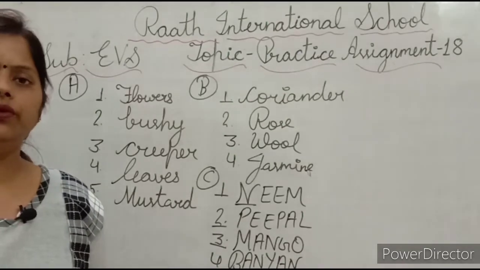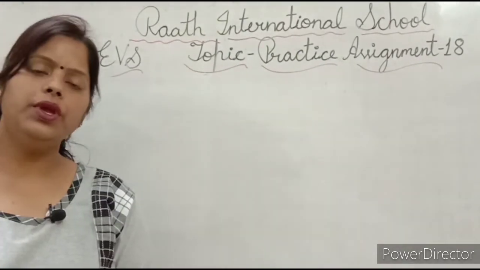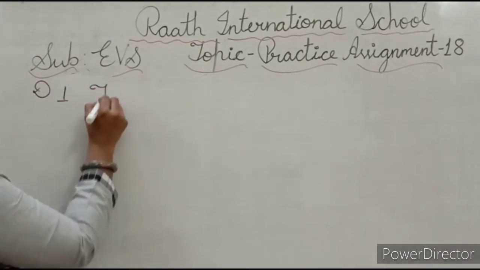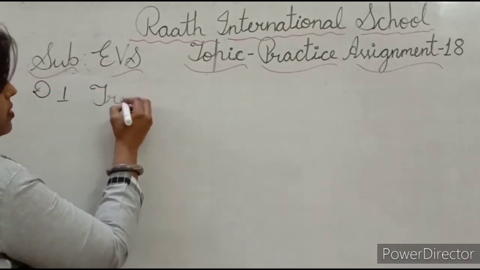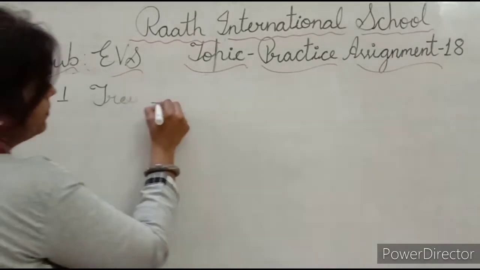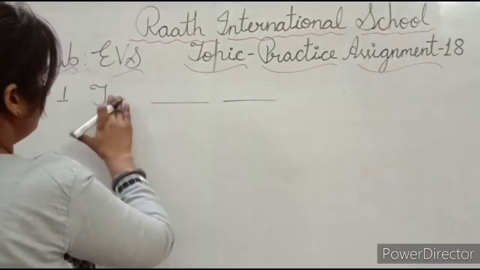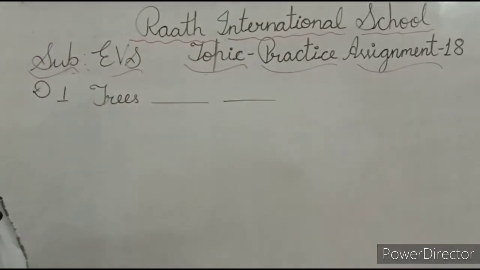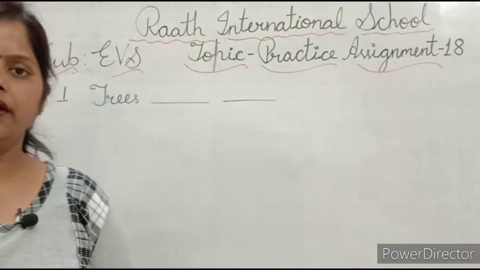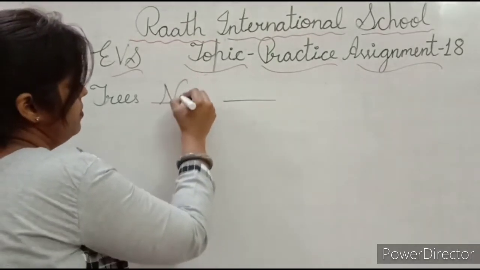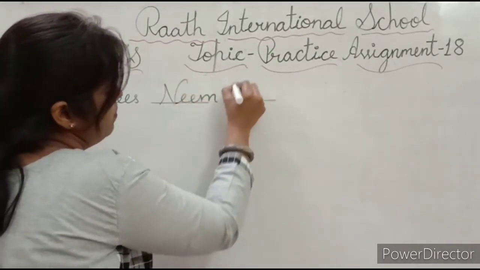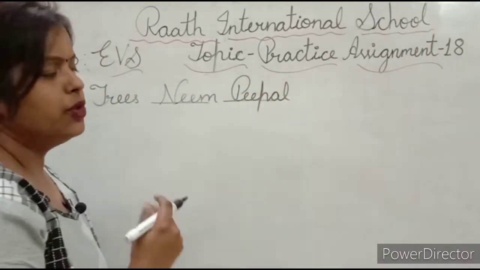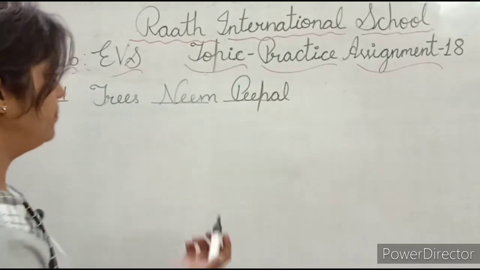We have to write down each of these. देखिए. Now बेटा D first trees. We have to write down 2 trees name here. Okay. Now one is, yes, any trees, 2 trees you can write here. I am writing here neem and double E, neem, and peepal, peepal. You can write here banyan. Okay. Mango.